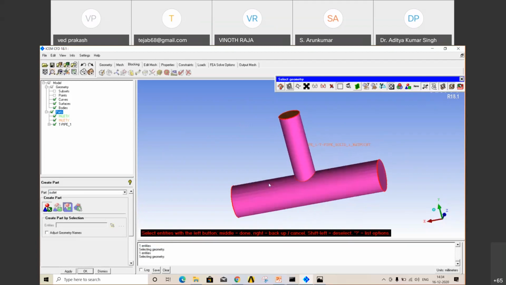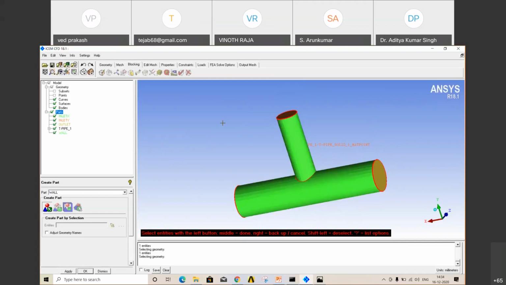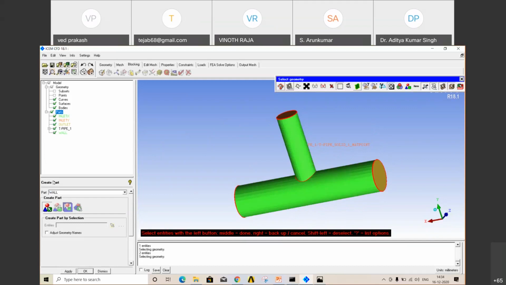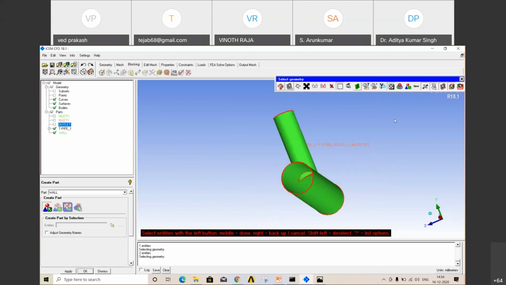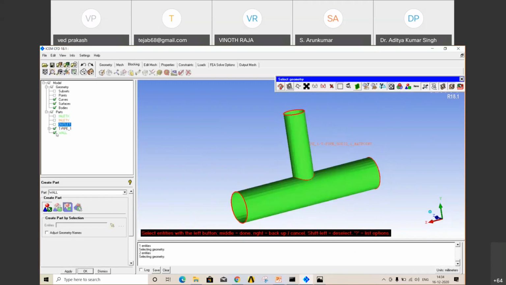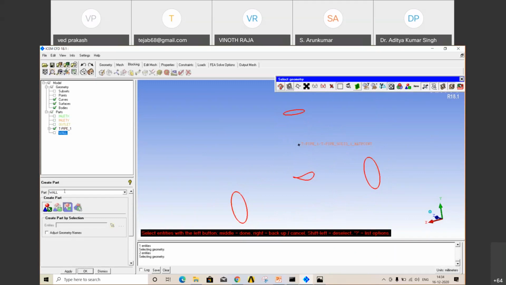Just rotate, then select, and middle mouse to apply, then create wall, select, and middle mouse. Now you can check inlet x, inlet y, outlet. What remains is wall.